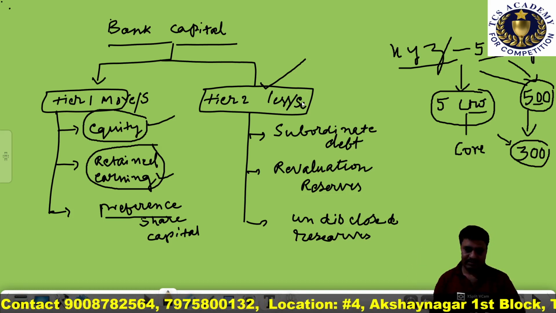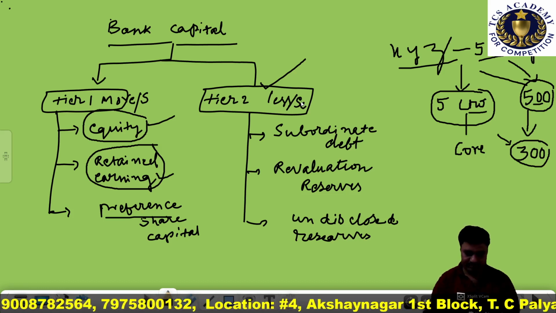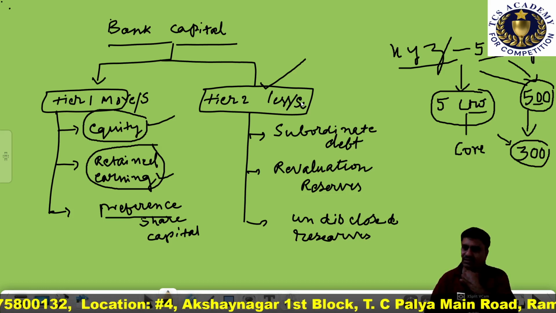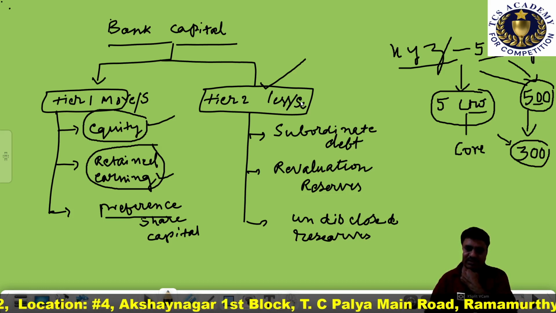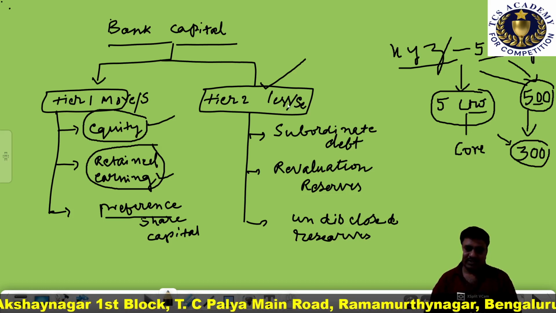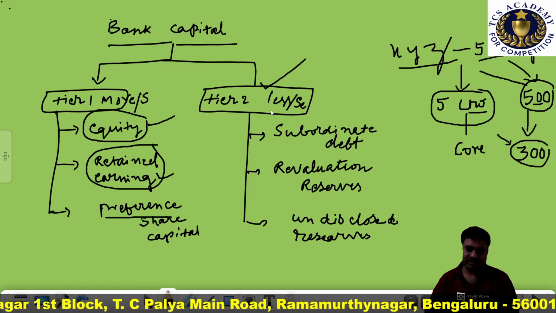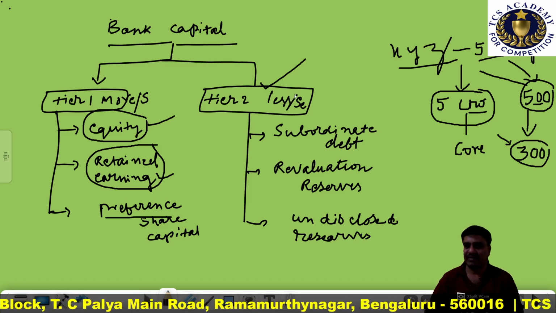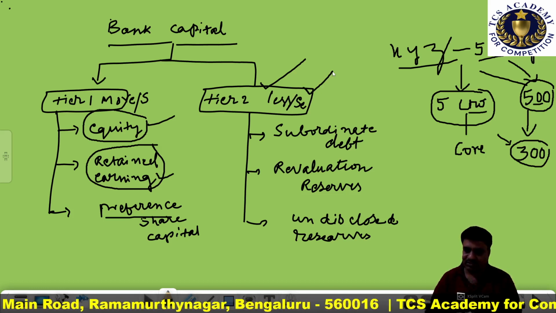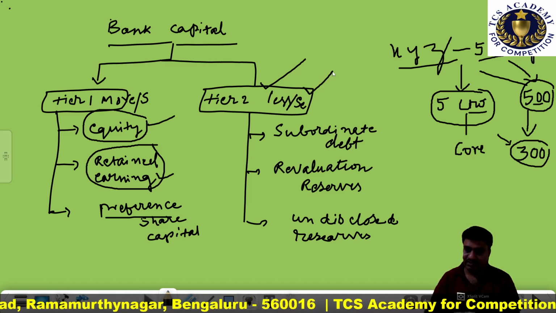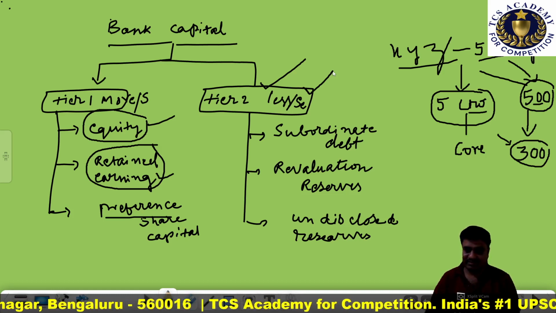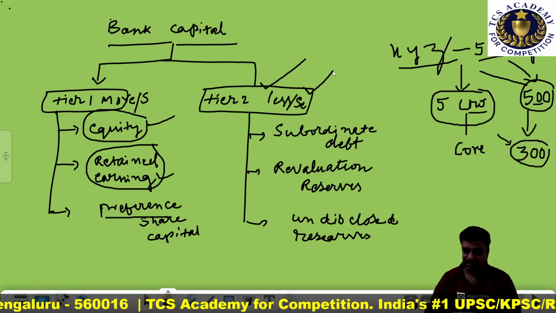It is considered less reliable, less secure. Why is this particular capital considered unreliable capital?